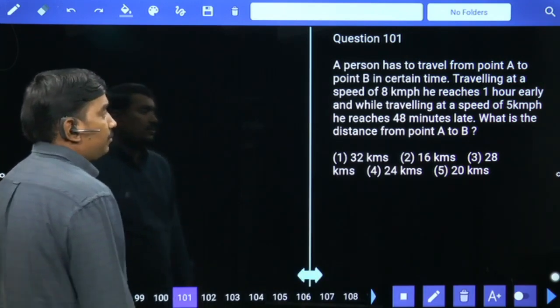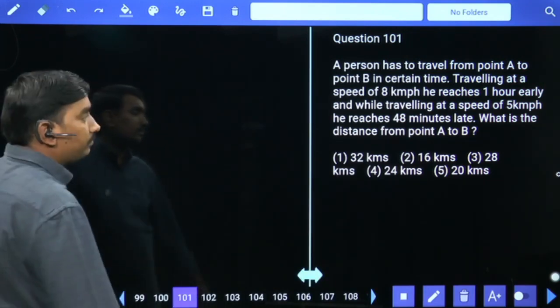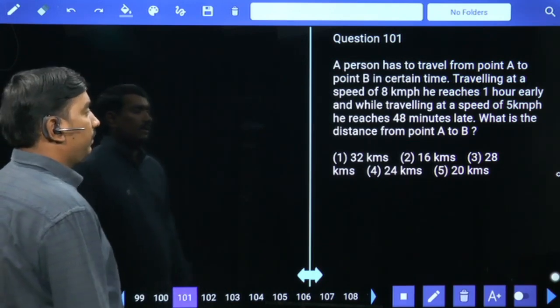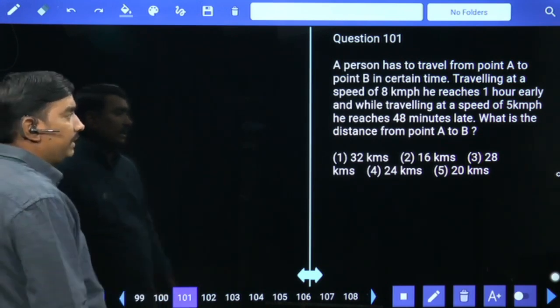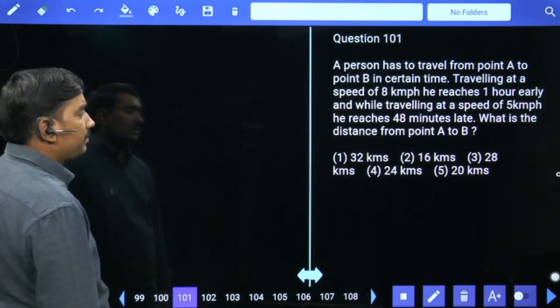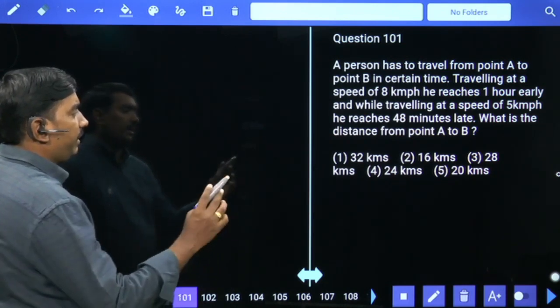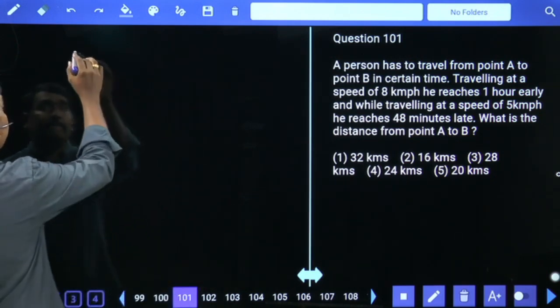A person has to travel from point A to B in a certain time. Traveling at a speed of 8 kilometers per hour, he reaches 1 hour early. While traveling at a speed of 5 kilometers per hour, he reaches 48 minutes late. What is the distance from point A to B?